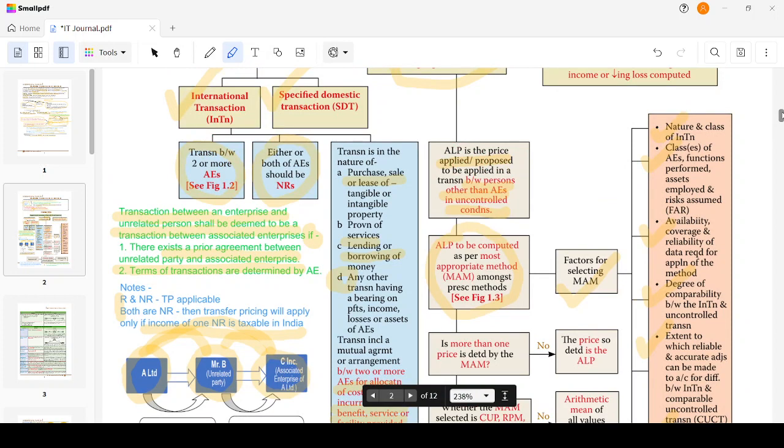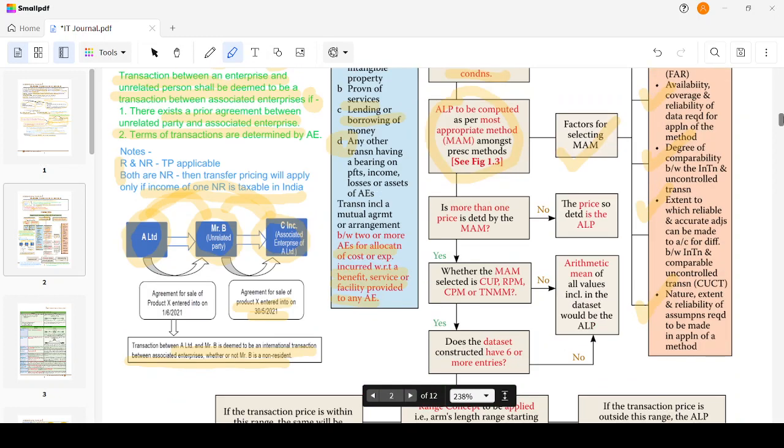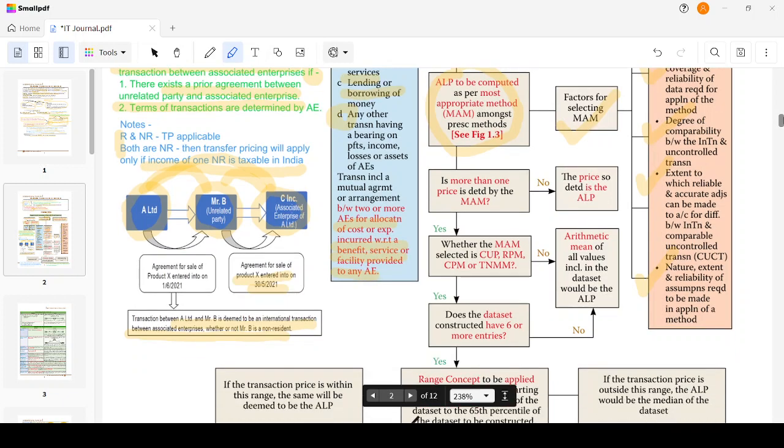Nature and class of international transaction, classes of AEs, FAR, that is functions performed, assets employed, risk assumed, availability, coverage, and reliability of data required for application of the method, degree of comparability between international transaction and uncontrolled transaction, extent to which reliable and accurate adjustments can be made to account for differences between international transaction and comparable uncontrolled transaction, nature, extent, and reliability of assumptions required to be made in application of a method. By this we have determined the most appropriate method.